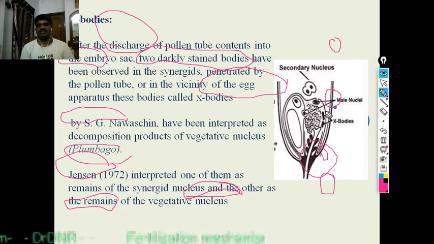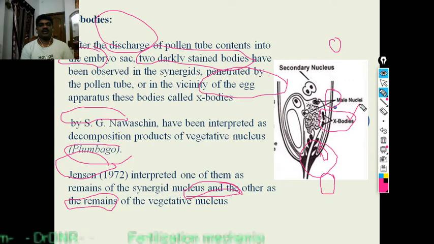In the synergids, these two dark stained bodies are there. The two dark stained bodies in the synergid then penetrate the pollen tube, in the vicinity of the egg apparatus. These bodies are called X bodies.